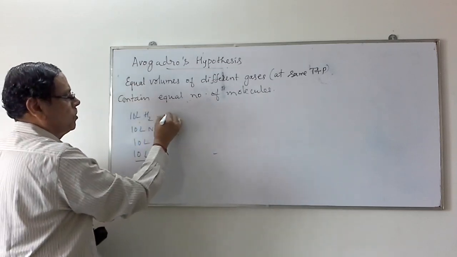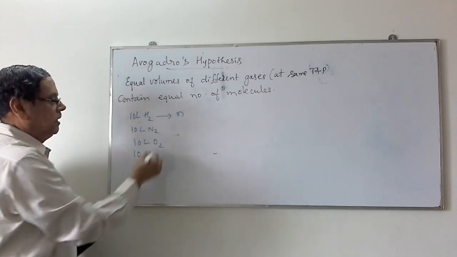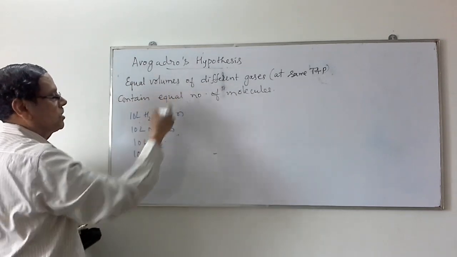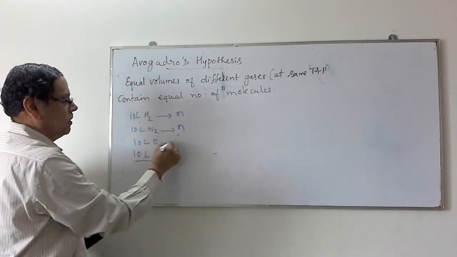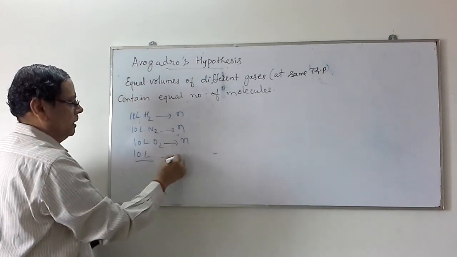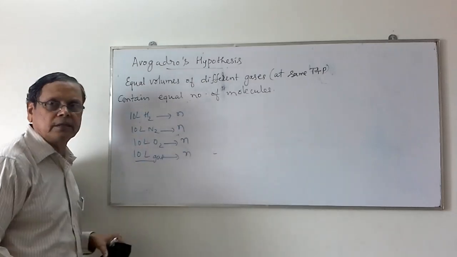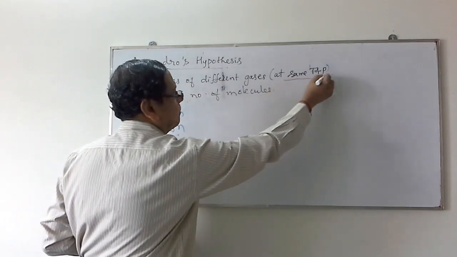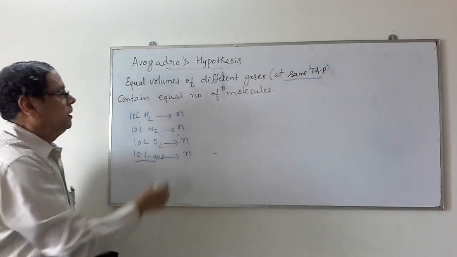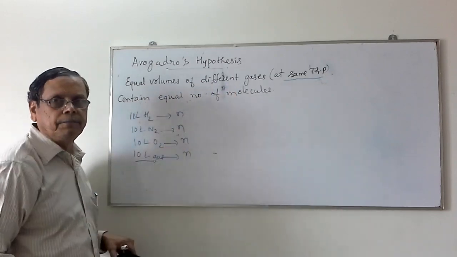Assume that the number of molecules present in the hydrogen is N. Then, according to Avogadro's hypothesis, this 10 liters of nitrogen will contain N, oxygen will also contain N, and any other gas will also contain N molecules. So at the same temperature and pressure, equal volumes of different gases contain an equal number of molecules.